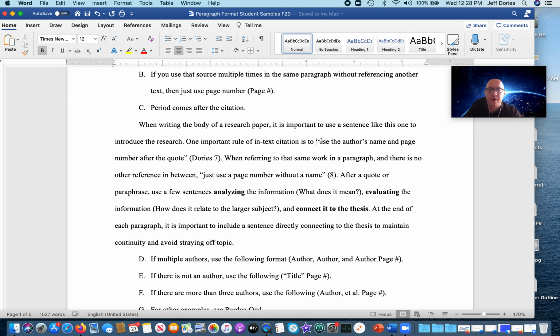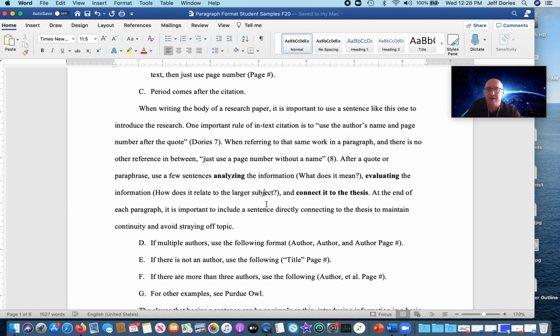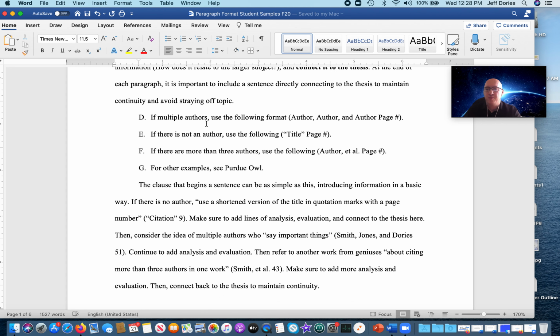Also, always remember that when you're using quotes, you need a little phrase from you leading into each quote. So a little phrase or clause from you leading into each quote. Here's if you use it twice in the same paragraph, same source, without anything in between, you just use the page number. Okay. If you use multiple authors, you use this format: author, author, and author, page number.